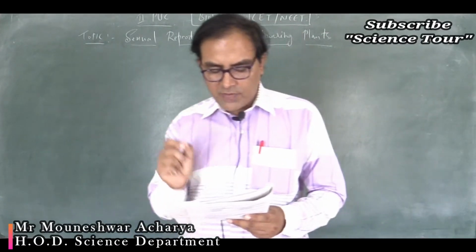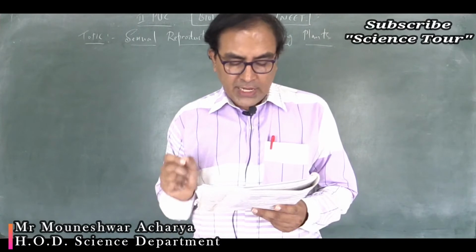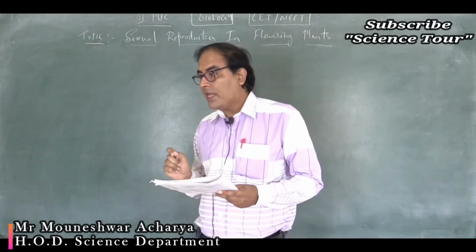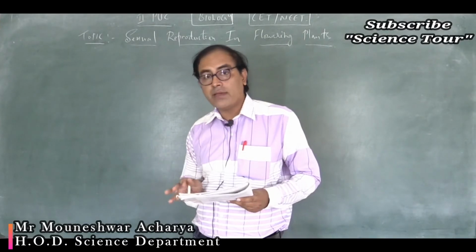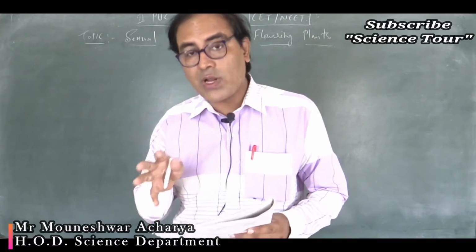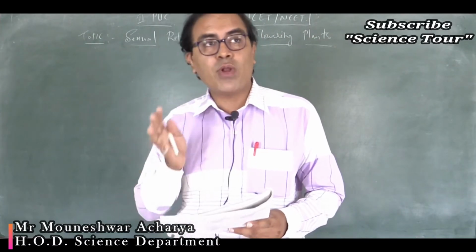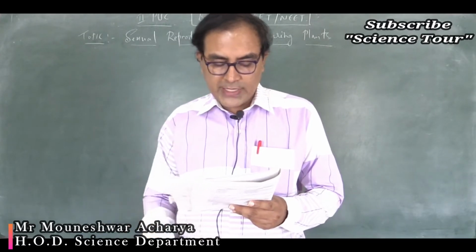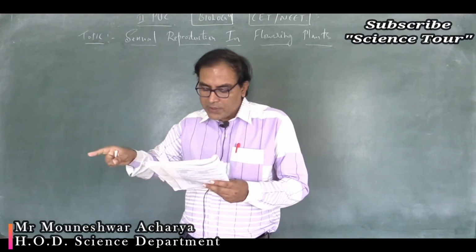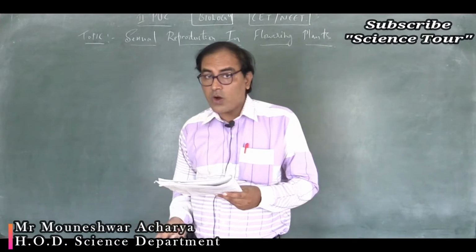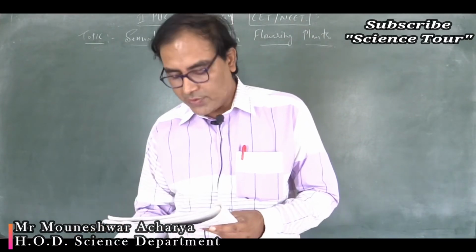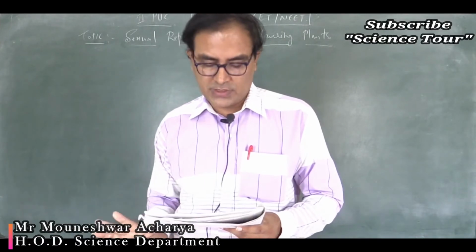Let's move to question number 42. Male gametophyte in angiosperms produces. Inside the microsporangium there are pollen sacs, and inside the pollen sacs there are pollen grains. So the pollen grains are the male gametophyte. What do they produce? Two sperms and one vegetative cell, or a single sperm and one vegetative cell, or a single sperm and two vegetative cells, or three sperms.